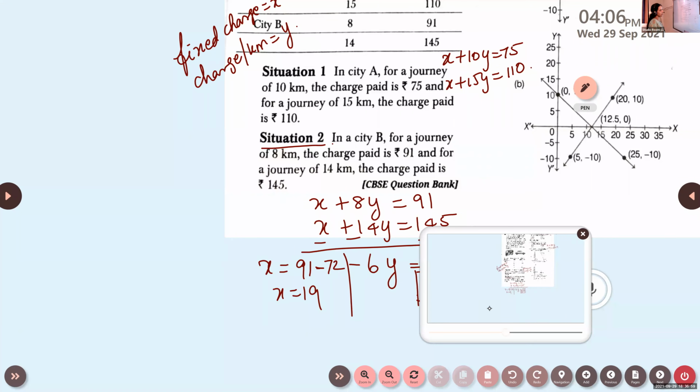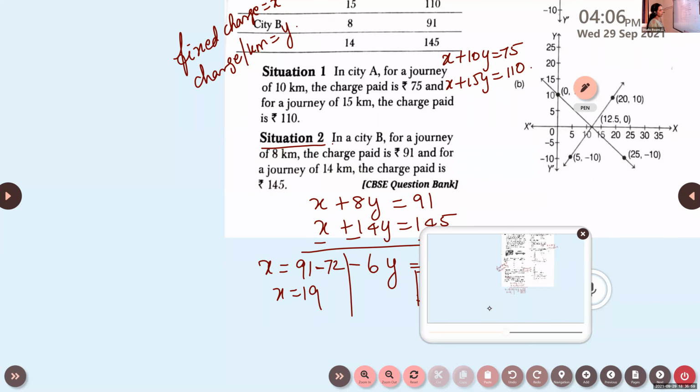Similarly, look at the next situation. 3 years ago means before 3 years. The man's age will be X minus 3, and the son's age will be Y minus 3. Now what is given? He was 9 times as old as his son. X minus 3 is 9 times Y minus 3. So we get X minus 3 is equal to 9Y minus 27.